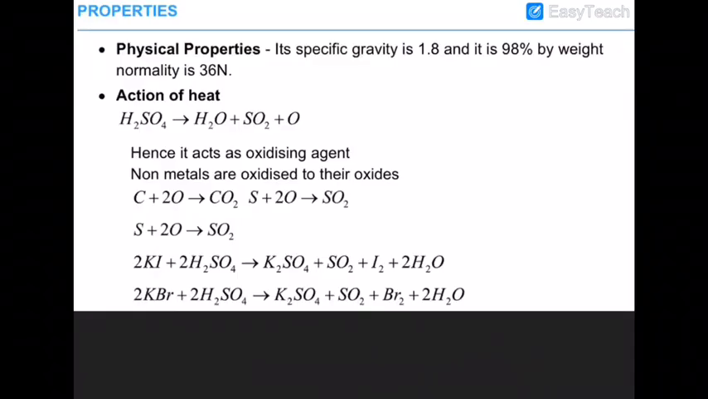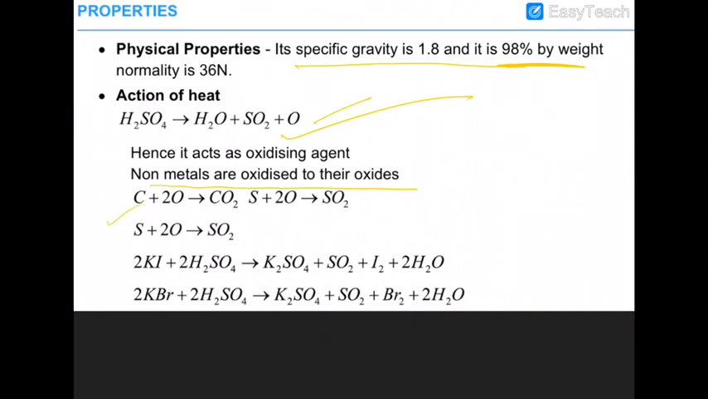Now physical properties, that is very very important. Specific gravity is 1.8 and it is 98% by mass. Action of heat: when sulfuric acid is heated, it produces sulfur dioxide and nascent oxygen. That's why it can act as an oxidizing agent. Okay, that's why so many non-metals can be transformed into oxides.